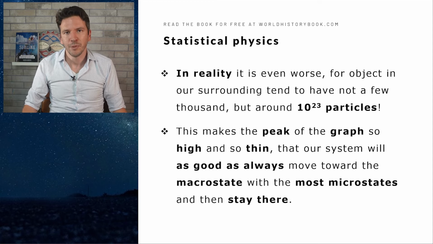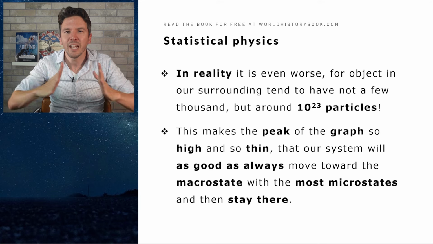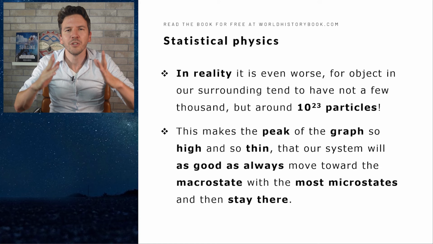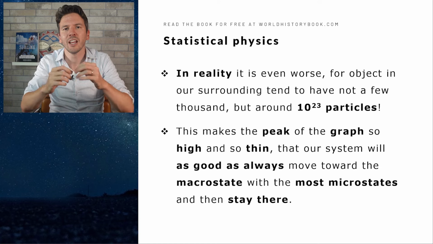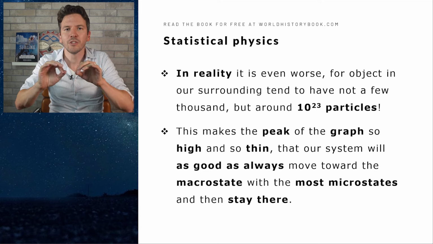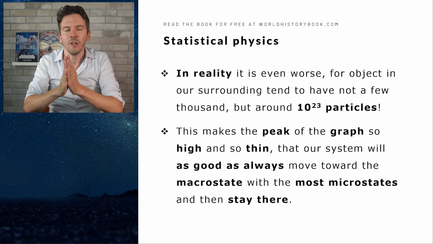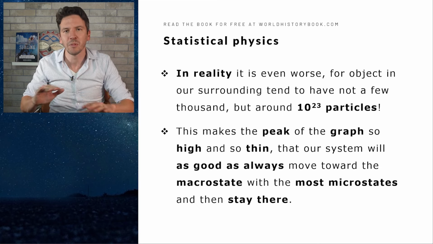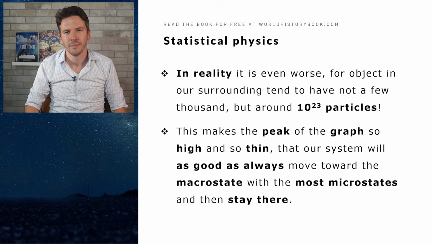And in real life examples it is even worse. For objects in our surroundings tend to have not a few thousand particles as in our solid example, but roughly 10 to the 23rd particles. And this makes the peak of that graph so high and so thin that our system will move as good as always to the macrostate which has the most microstates, and then it will stay there. For macrostates too far from that peak in the center will be so unlikely that will just never happen, even if you would wait many times the timescale of the entire universe.